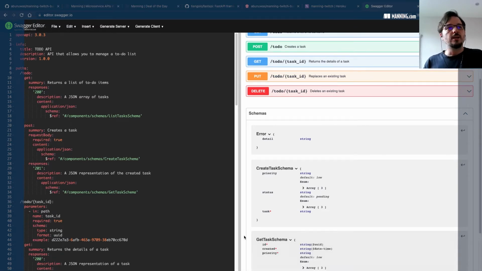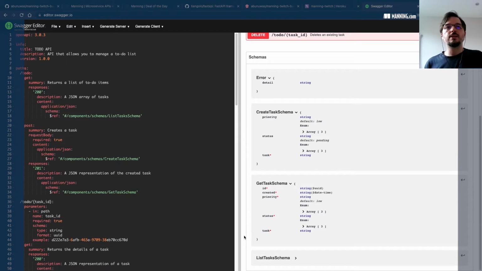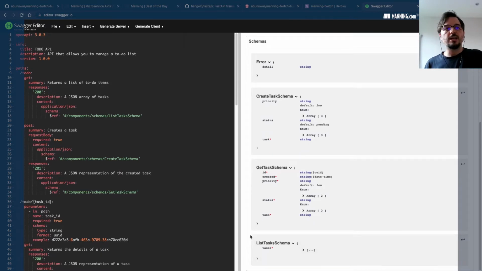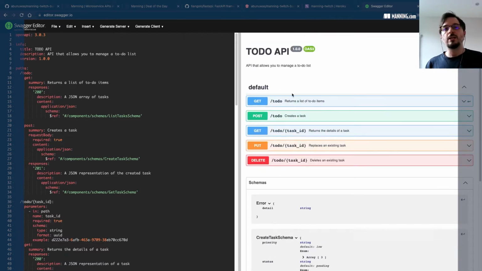We also have the get task schema, which is the schema that we can expect from the server when we get the details of a task. And we also have the list task schema, which tells us what the collection of tasks is going to look like when we hit the get TODO endpoint.